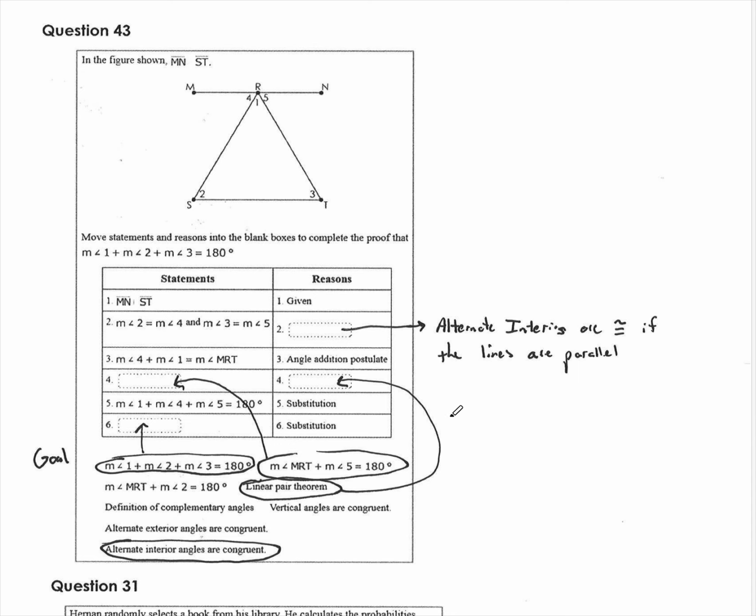We know that alternate interiors are congruent, again, assuming the lines are parallel. And so we know that to be true. We know that if we add up two angles that form a line, they're equal to 180. So that would go there on 4. And then, I mean, the whole goal is to prove this. So that last line has to be the goal, right? That is what you want to prove. That has to be right there.